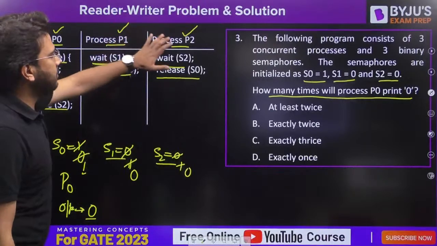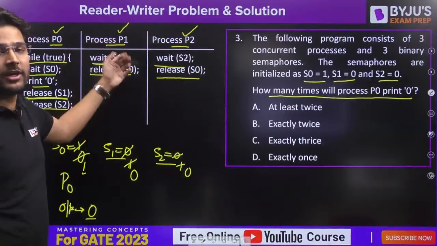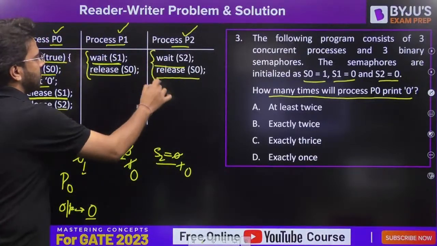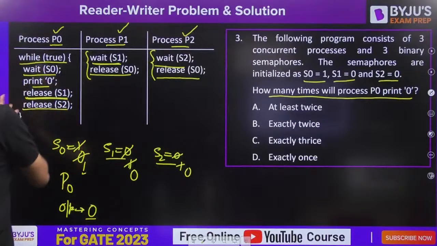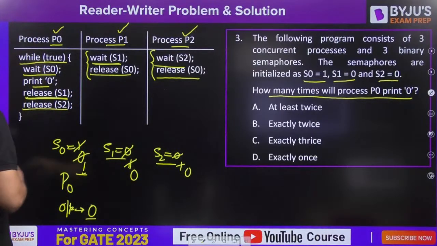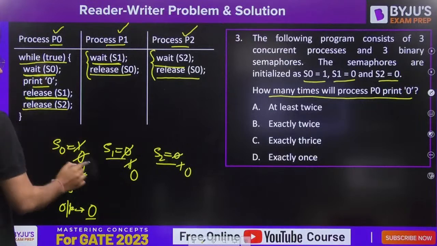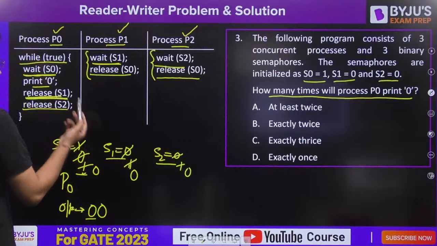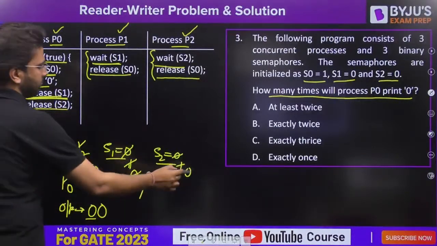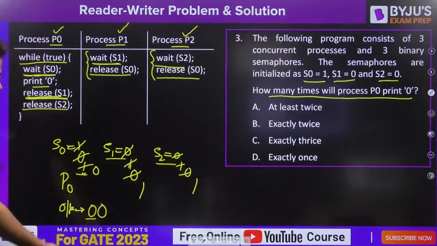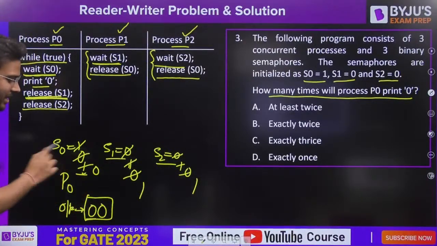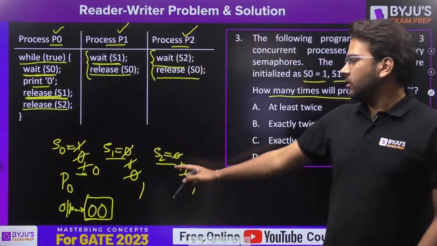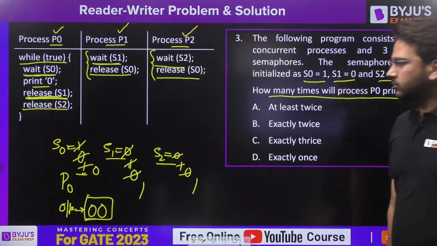That means process P1 and process P2 execution is done. They cannot execute again because they are not present in the while loop. Now come back to the P0 process. S0 value is 1 here, wait of S0, make it 0, print 0, fine. Release S1, release S2, done. So in this case it is printing the 0 twice.